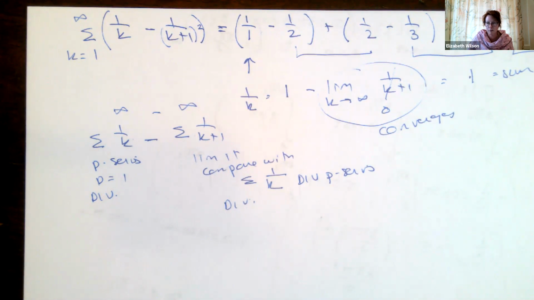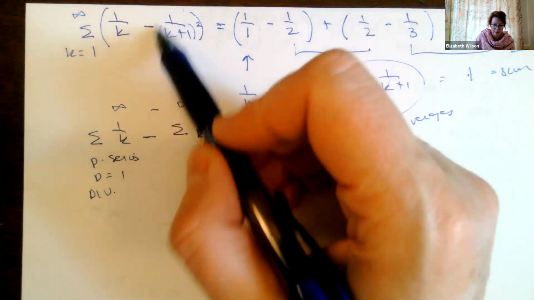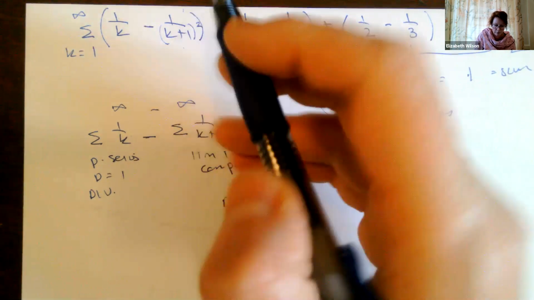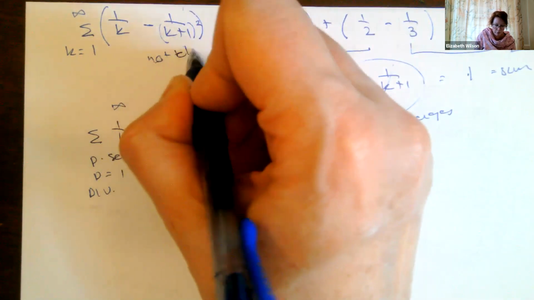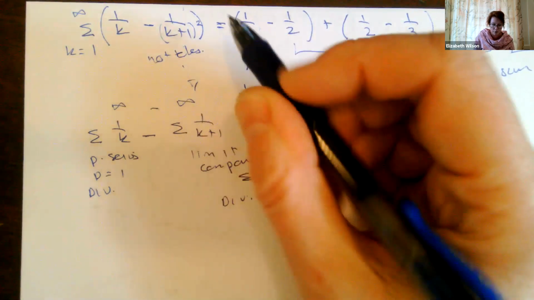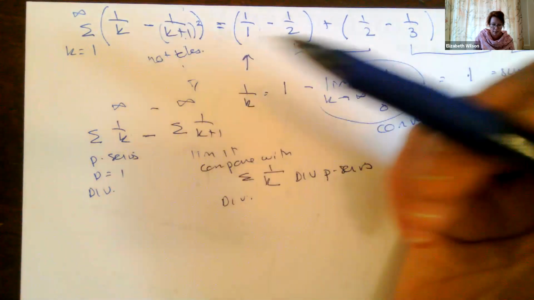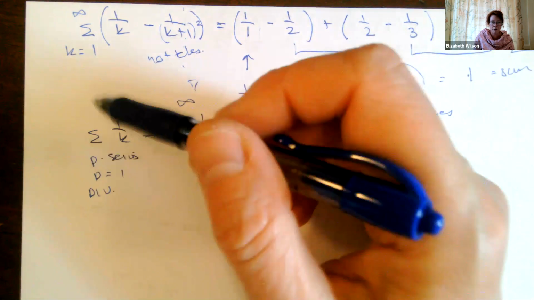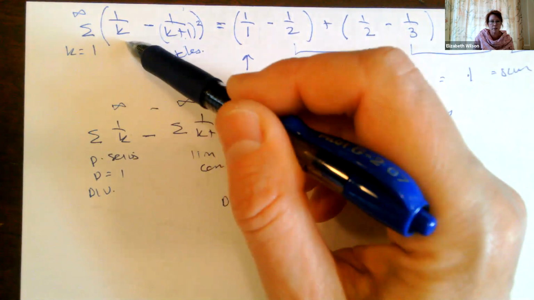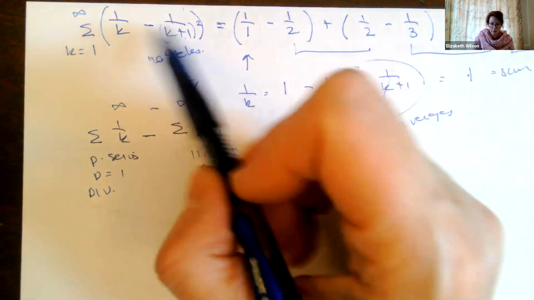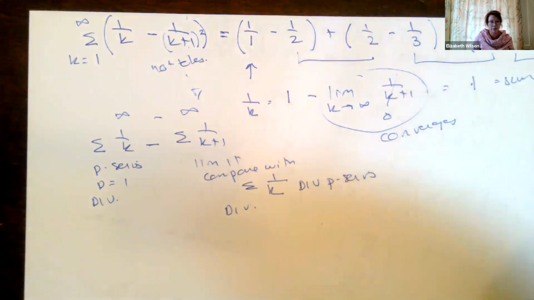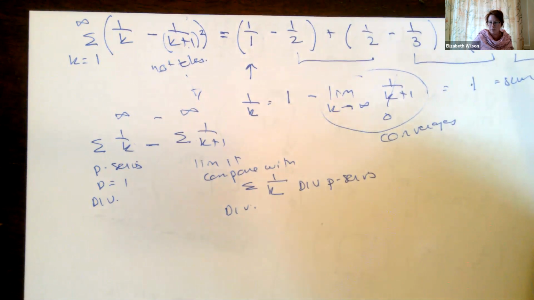Yeah, that's what I think too. The cancellation property makes it operate, because like I said, if you combined it like this, it's not telescoping, which means I can then separate it out. And so this one will converge, but that one won't, right? And so the whole thing will diverge, because this part will be a divergent p series. Whereas here we've got so many things that cancel each other out in the aggregate, except for the very first term and the very last term. So I have to be able to handle it differently.